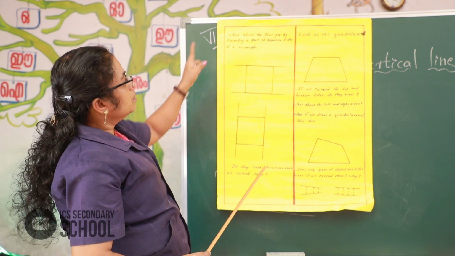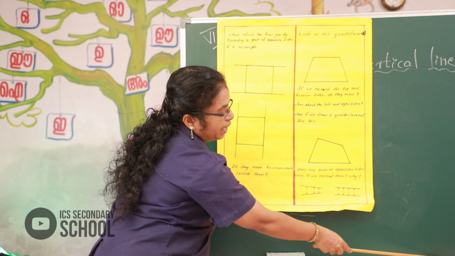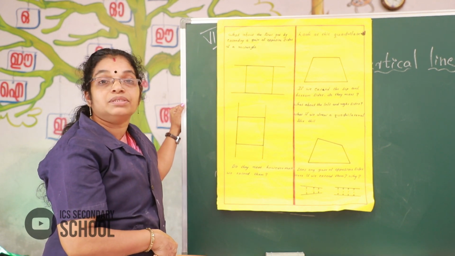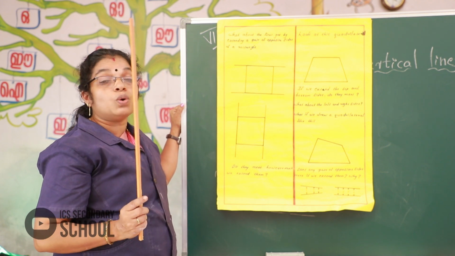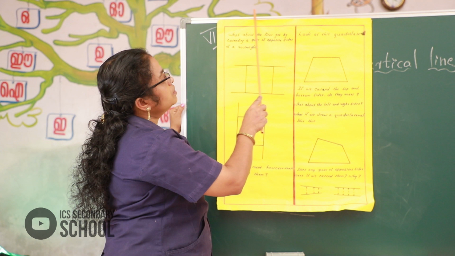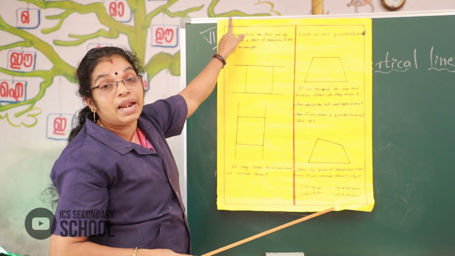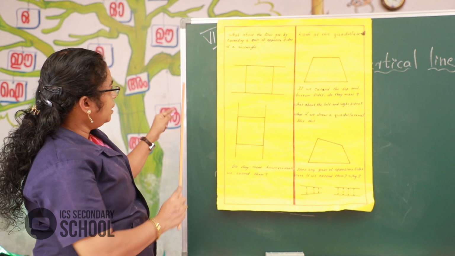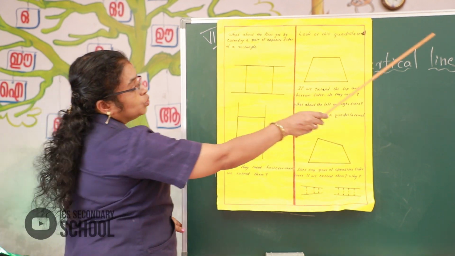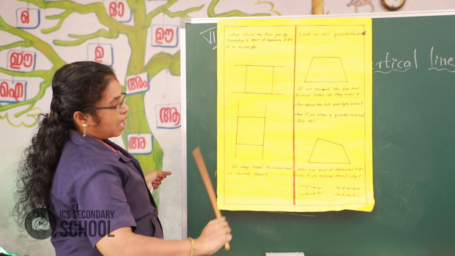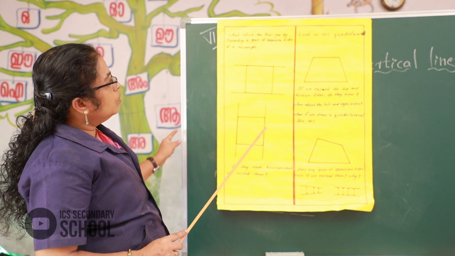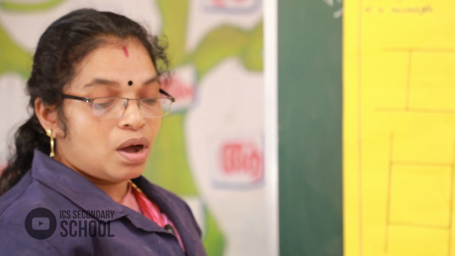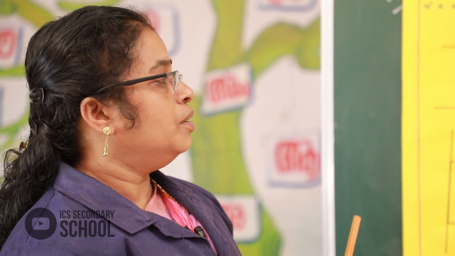Okay, look here at the horizontal line. This is a horizontal line. That's the length of a rectangle. Follow, you already know about this from 5th or 6th standard. This is the horizontal line, the length of a rectangle. Here, this is the vertical line, the two opposite vertical sides. This is the breadth of a rectangle. Okay, follow this. Now, don't you know how to draw a rectangle? Now look.